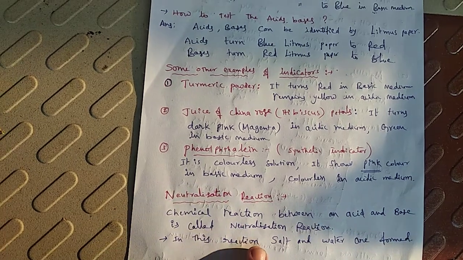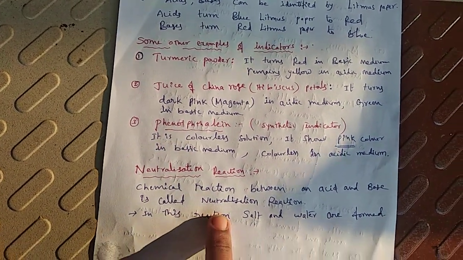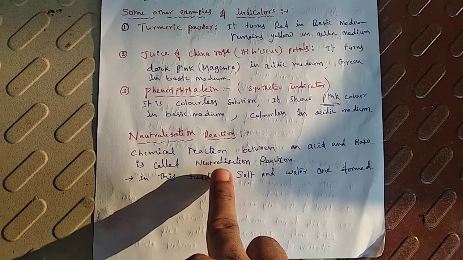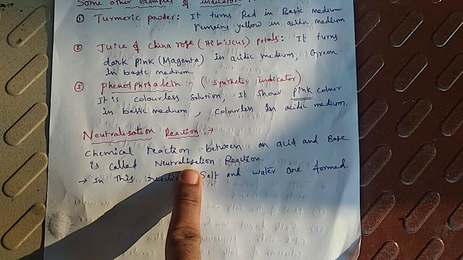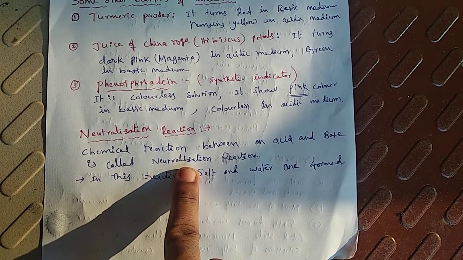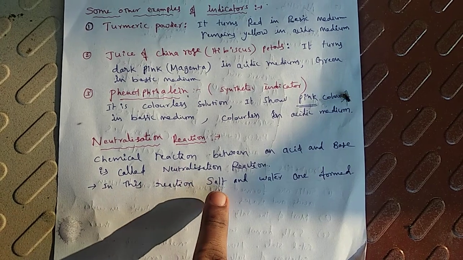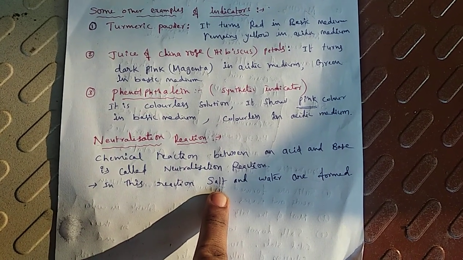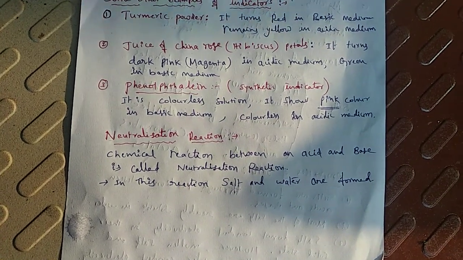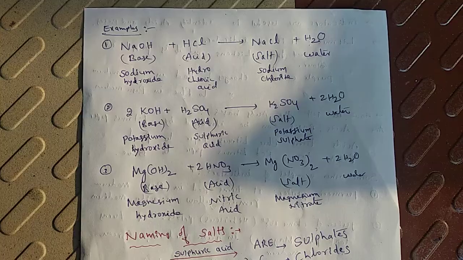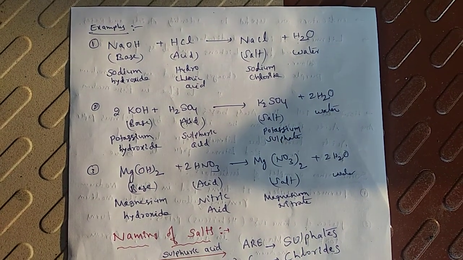Next concept is neutralization reaction. Generally, a chemical reaction between an acid and a base is called a neutralization reaction. In this neutralization reaction, salt and water are formed. In any neutralization reaction, salt and water are formed. Now we will see some examples of neutralization reactions.